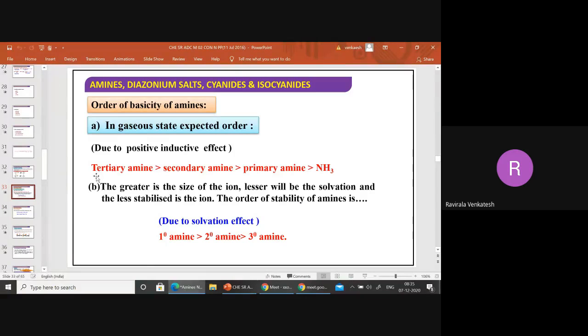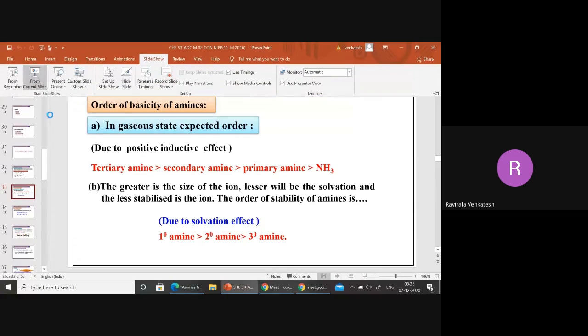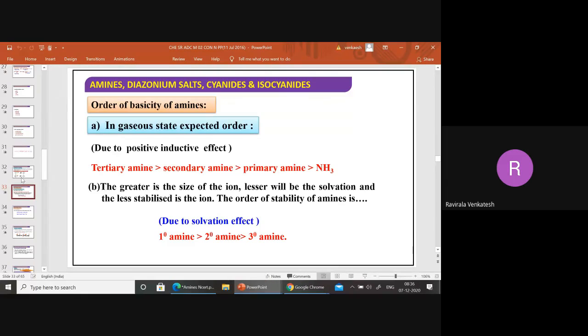This one we discussed actually. In gaseous state, you observed tertiary, secondary, primary, and ammonia. Now let me take this one. Because of aqueous state, what happens? I'm explaining on this slide.